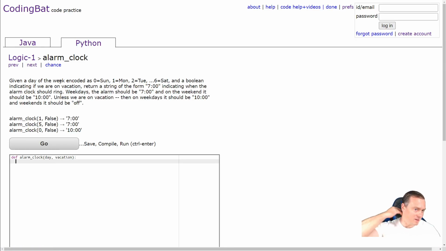Alarm clock. So given a day of week encoded as 0 for Sunday, Monday, Tuesday, all the way up to Saturday as 6, and a boolean indicating if we are on vacation, return a string in the form of 7 o'clock, indicating when the alarm should ring. Weekdays, the alarm should be 7, and on weekends, it should be 10. Unless we are on vacation, then on weekdays it should be 10, and on weekends it should be off. So here we go. We've got 1, which would be a Monday, and false. So no, you're not on vacation, so 7 o'clock is what it should spit out.